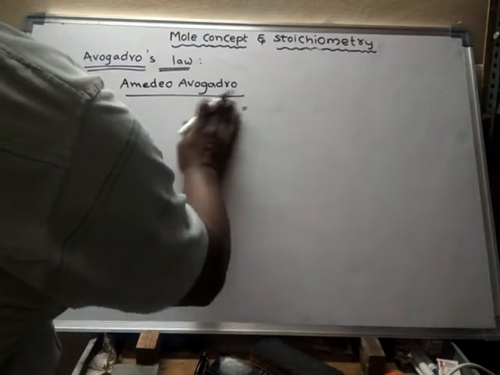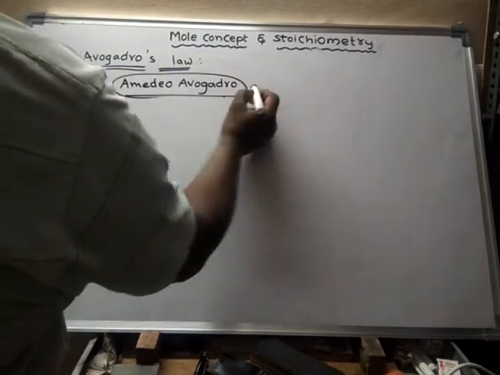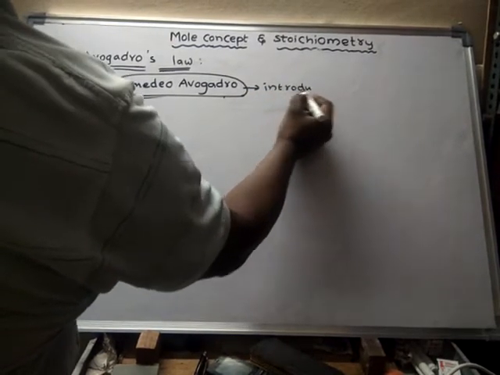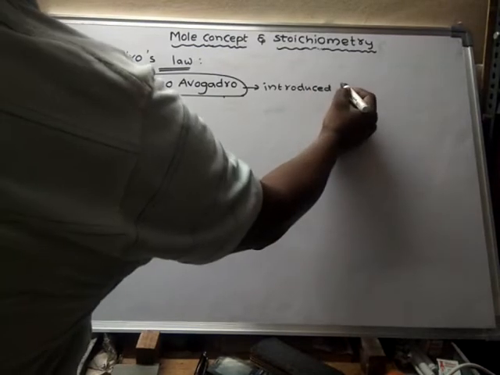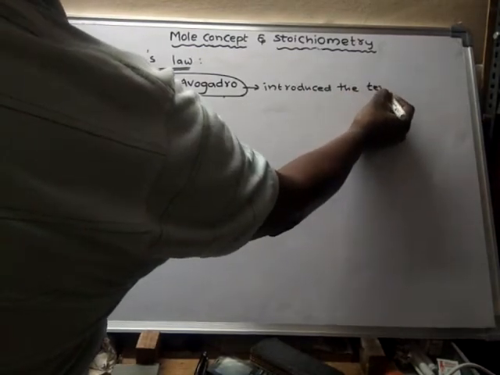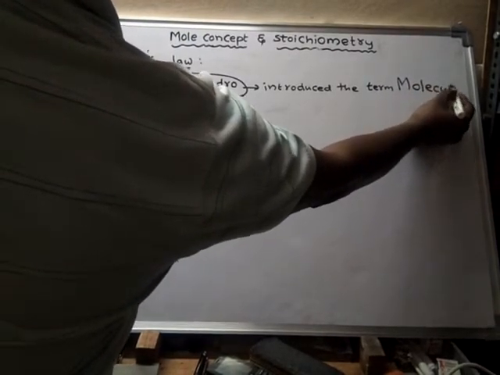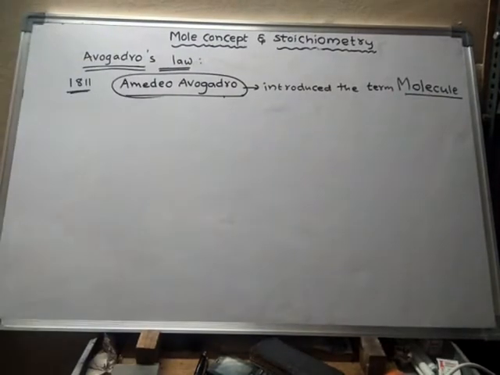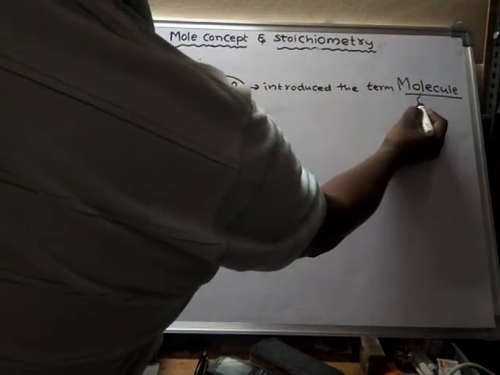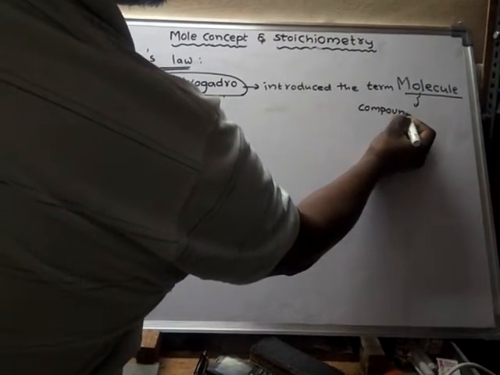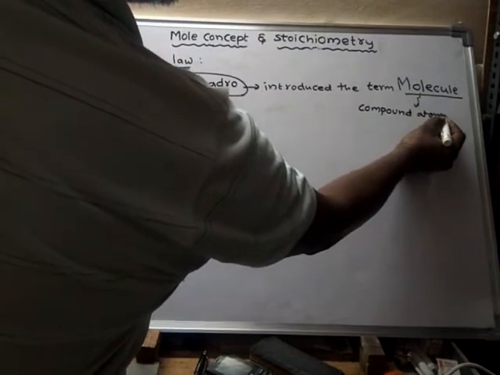Before that, the term molecule was not known to anyone. So who introduced the term molecule? Amedeo Avogadro. Before that, the molecule was known as compound atom.